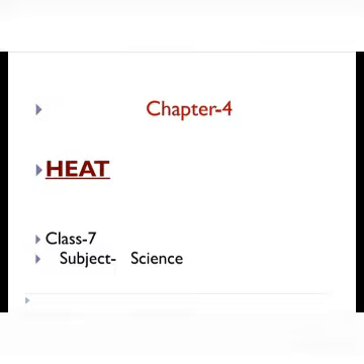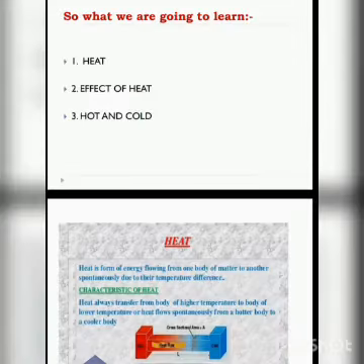Heat is actually a form of energy that is flowing from one body of matter to another body due to their difference in the temperature. Means it is a form of energy, just like the kinetic energy and potential energy, but it flows from one body to another body due to the difference in the temperature.